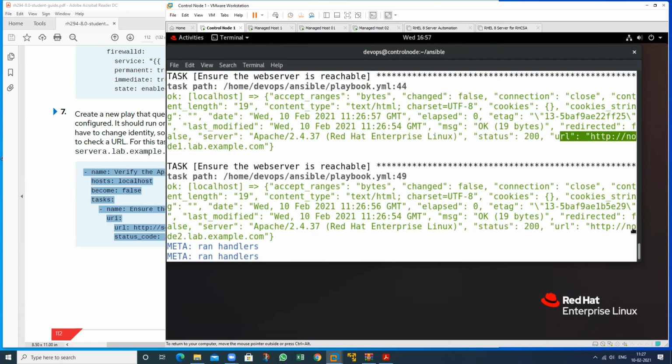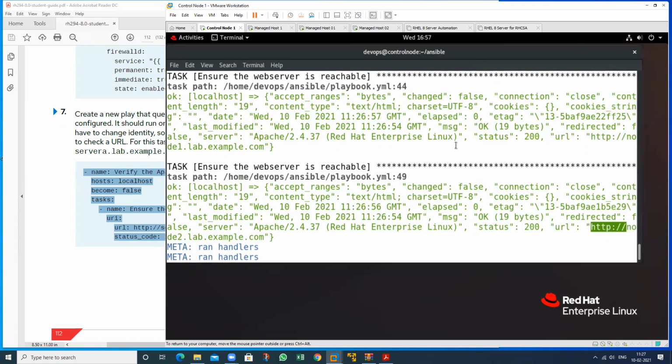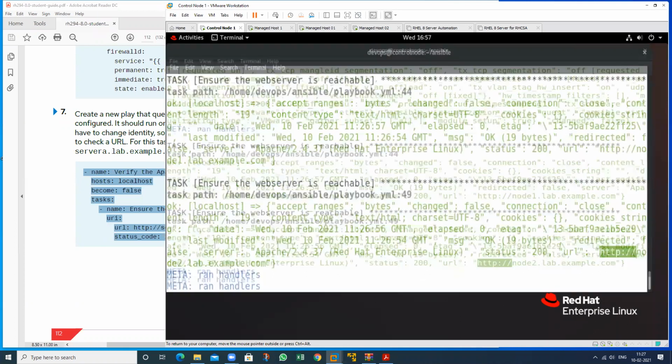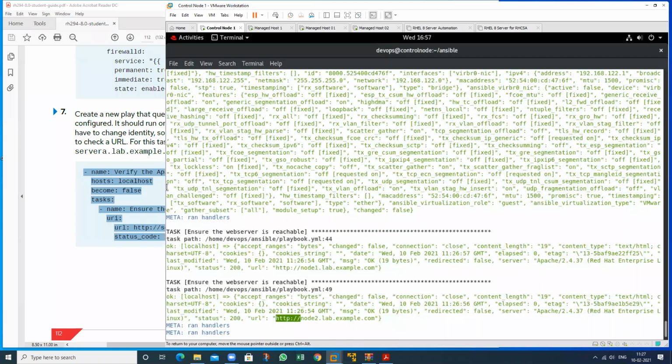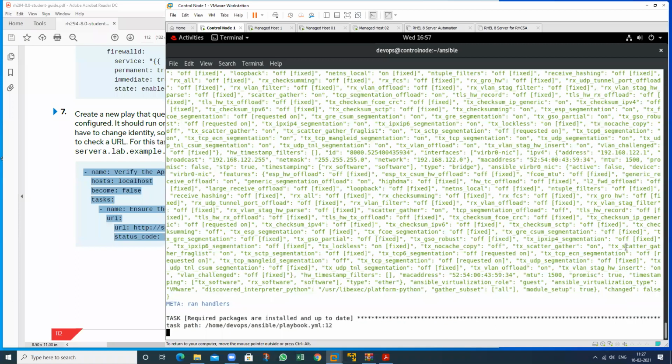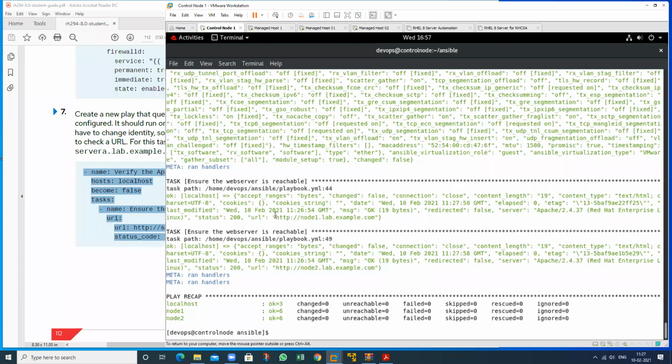See this one, node1.lab.example.com. See this one, node2.lab.example.com or node1.lab.example.com.